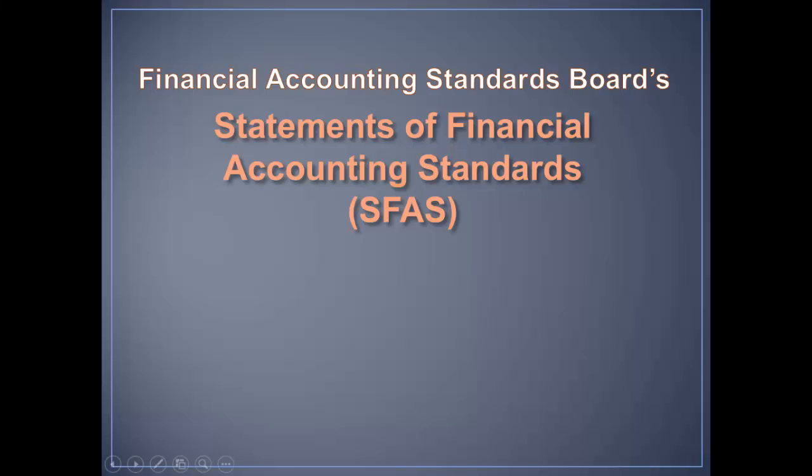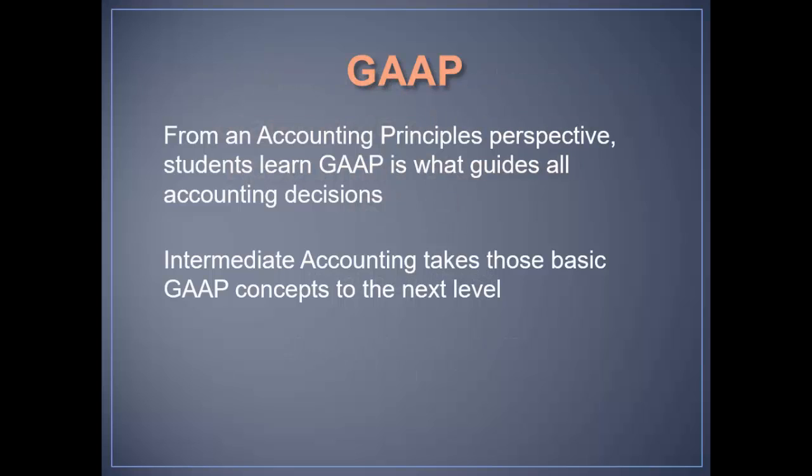FASB creates GAAP. And what is GAAP? Where does it come from? Well, FASB will create what are called Statements of Financial Accounting Standards, or SFAS. But what is that, and how are they created?